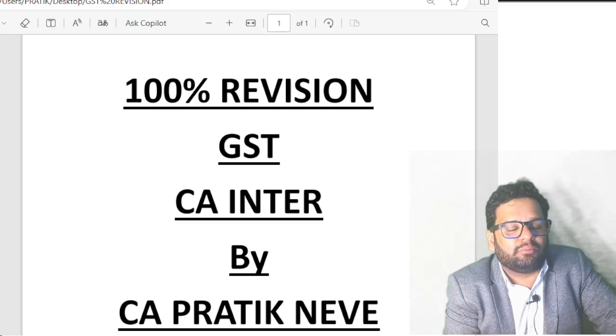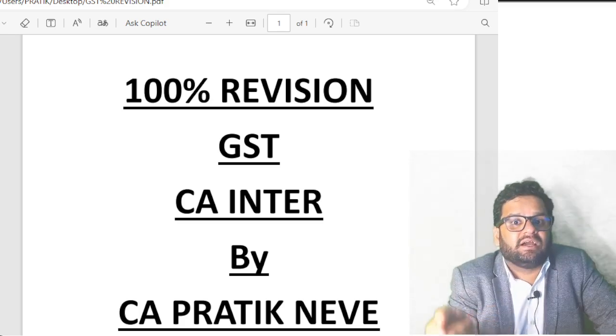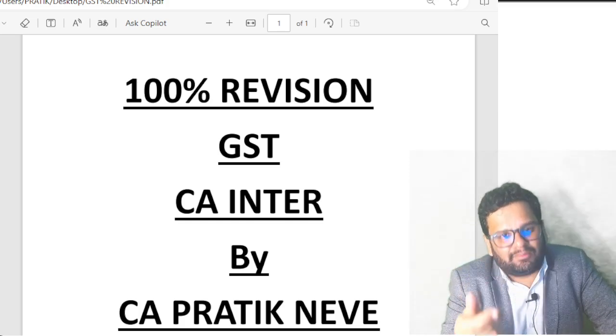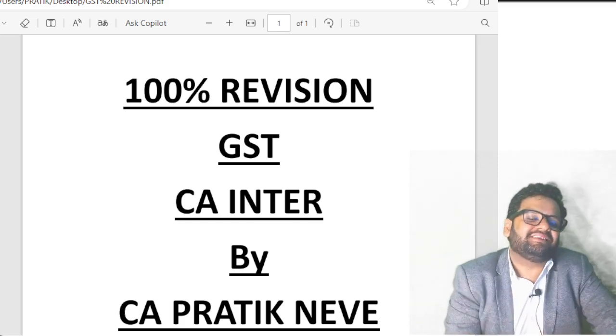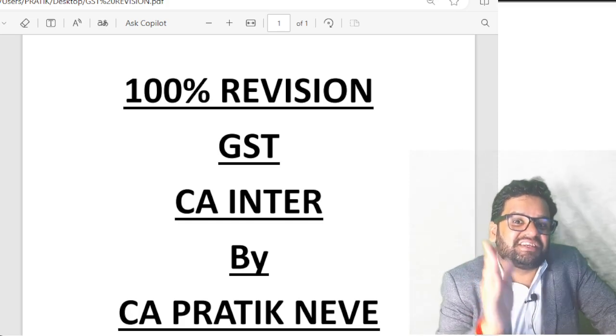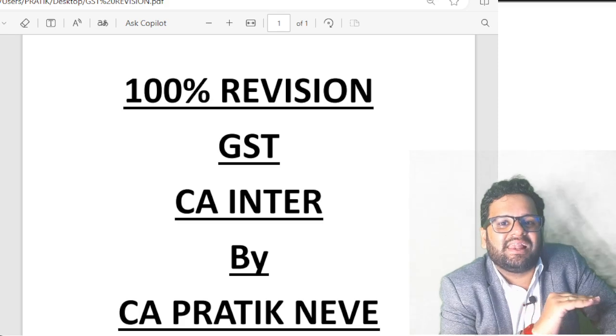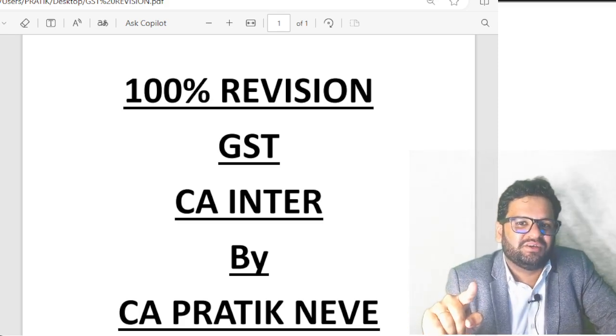Now the government wants me to calculate that and pay it to the government. How to pay it? By using your balance in ITC. And if any amount is remaining, that will be paid in cash. But after using your balance in ITC, if there is still any balance in ITC, that will lapse. Clear? Is it clear to all of you?